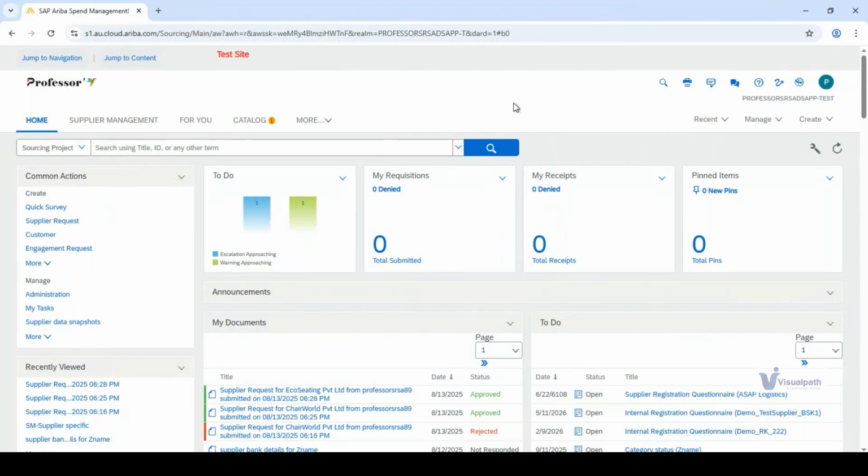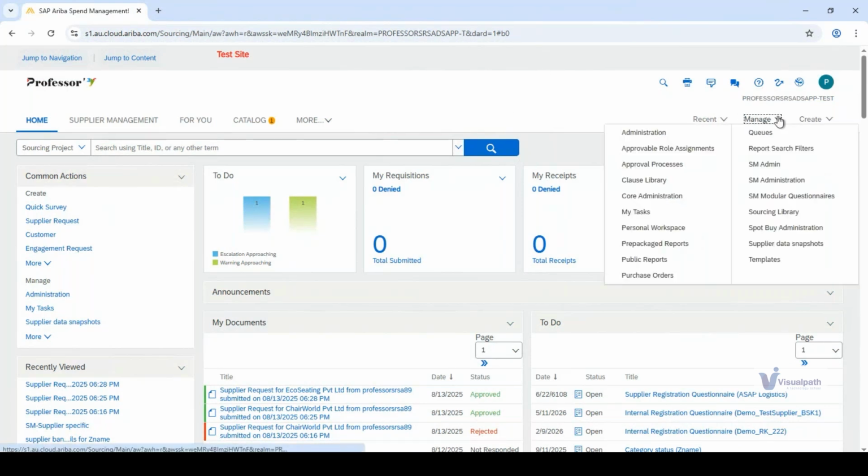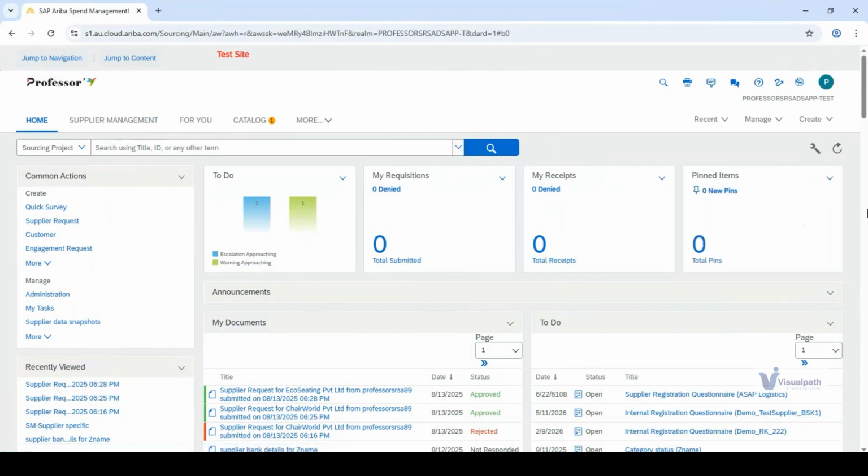Moving forward, we are going to toggle on the screen. I'm going to show you how upstream and downstream works. Here is the manage. When you click manage, this is basically the screen of SAP Ariba. This is how it looks. This is the exact figure. And this is a test site. In the test site, you are able to do anything. If you want to create a project or run something, you are able to do it.